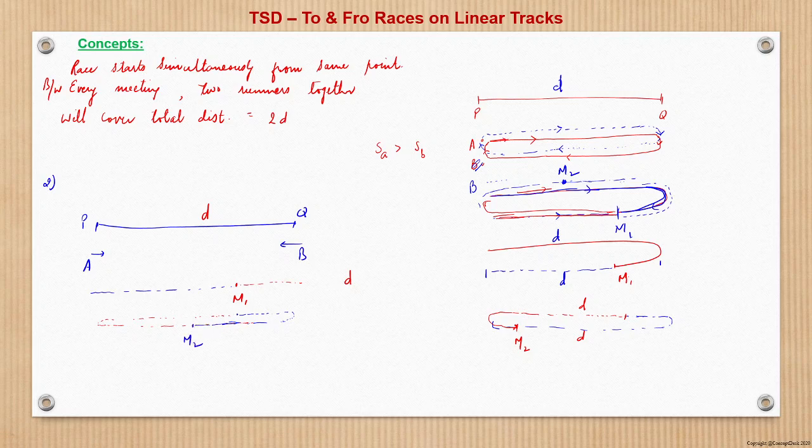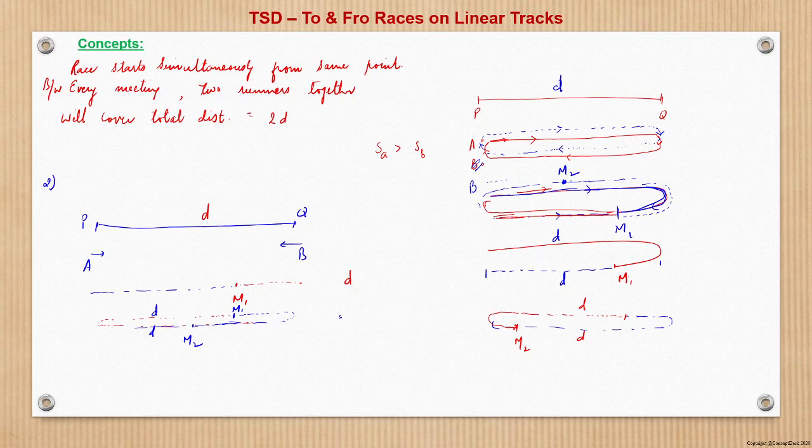So now see, from point M1 till M2, the total distance covered is again 2D. D at the top here and D in the bottom part of the race, right?